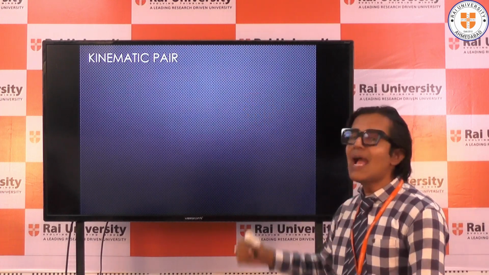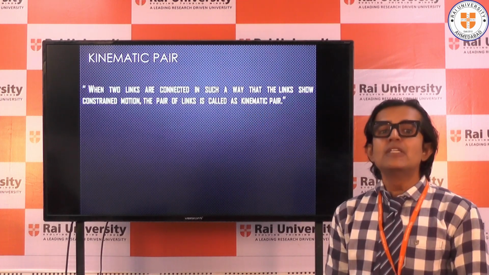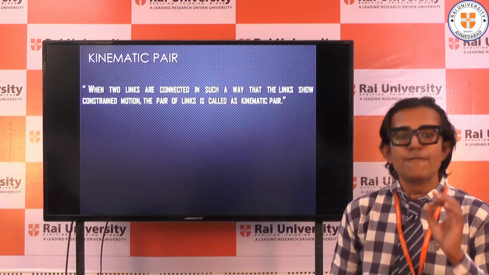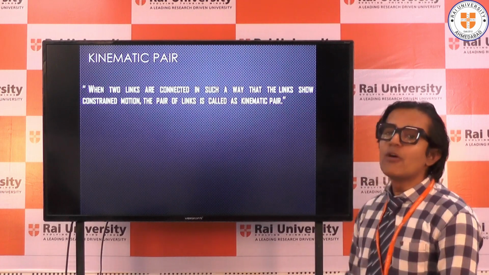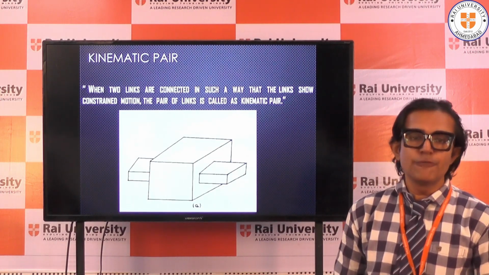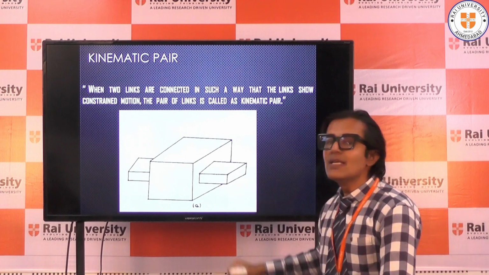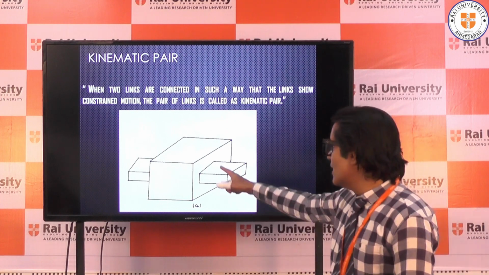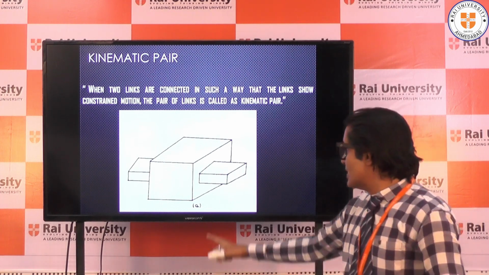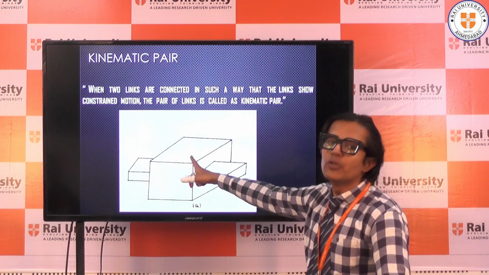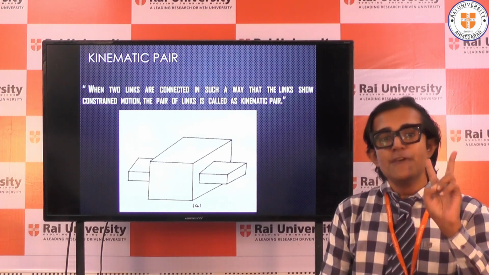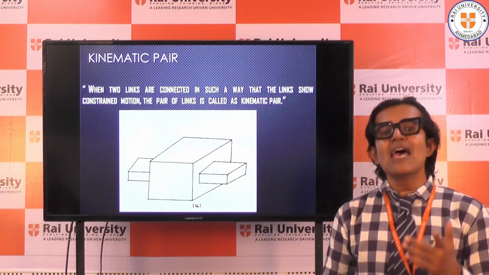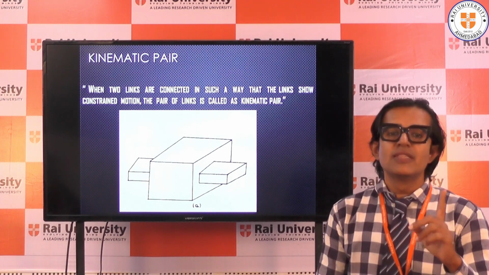Moving further, we now know what a kinematic link is. Let us see what a kinematic pair is. When two links are connected in such a way that the links have constrained motion, fixed motion, the pair of links is called a kinematic pair. For example, there is a rectangular bar sliding inside a rectangular slot. So this rectangular bar and rectangular slot are two links which form one pair.